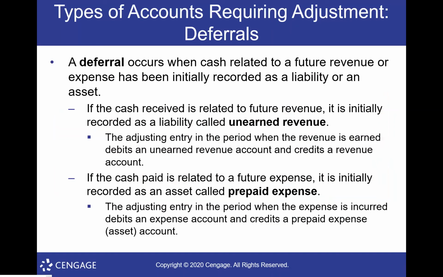All right, the second type are called deferrals. So remember, the idea of a deferral is putting something off to the future. So this happens when we record something, usually like I mentioned, like the unearned revenue, right? So someone gives us money, I've recorded that as a liability, and now I've actually earned some of it during this month. Okay, so what was put off to the future has now come, and I have to record the fact that I've earned it. Okay, that would be like a deferred revenue.